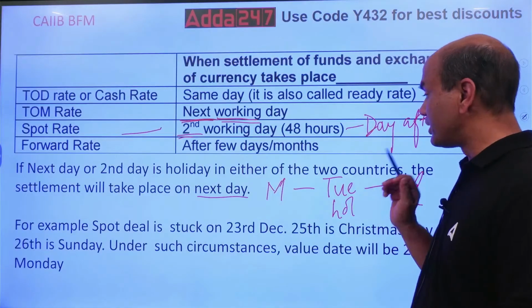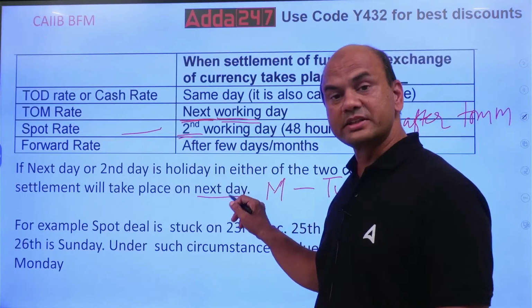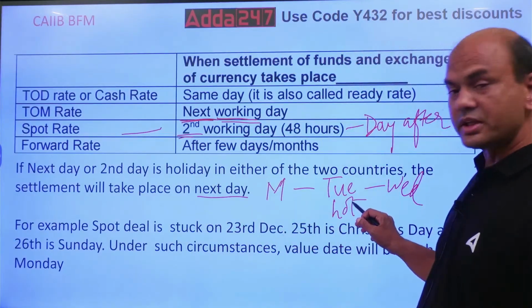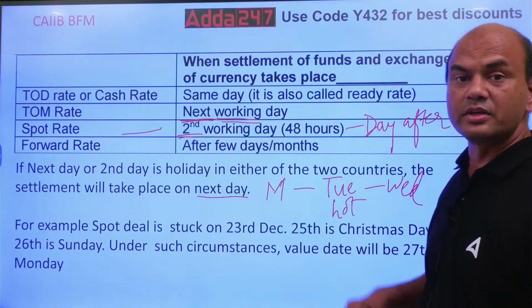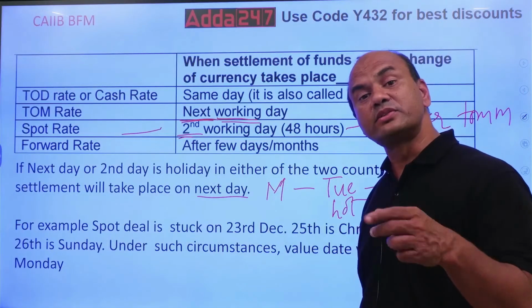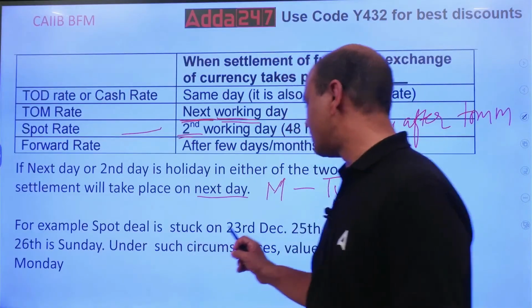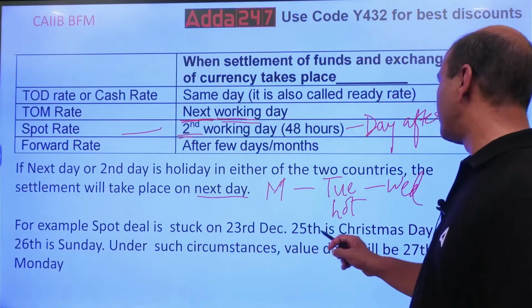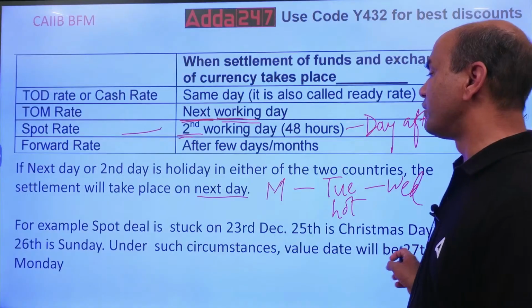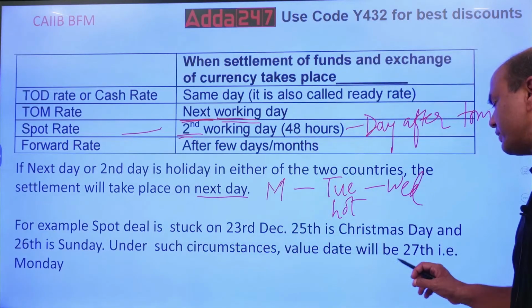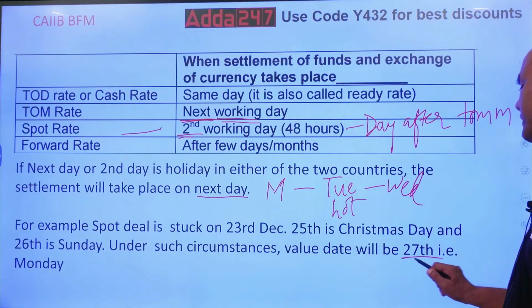Next day again here means next working day, because sometimes Tuesday is also a holiday, Wednesday is also a holiday. Then what? Next working day. Got it? For example, a spot deal is struck on 23rd of December. 25th is Christmas day and 26th is a Sunday. Under such circumstances, the value date of the transaction will be 27th.